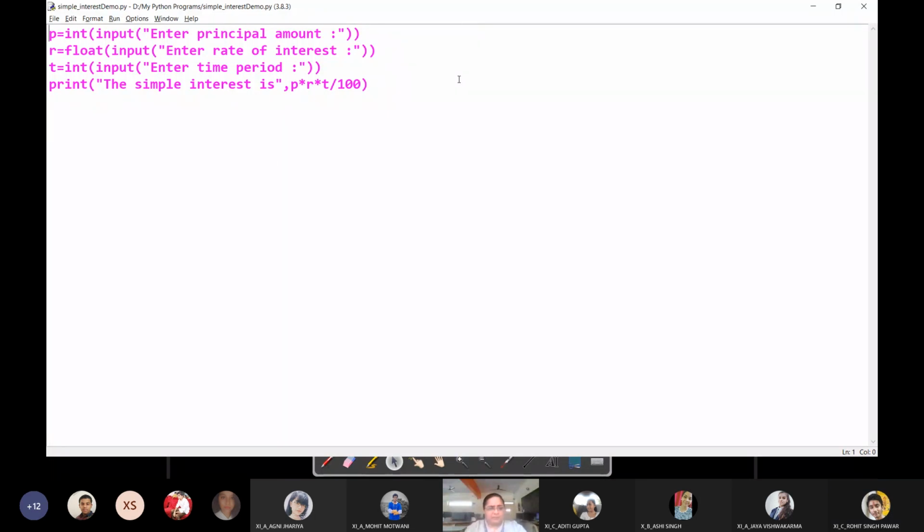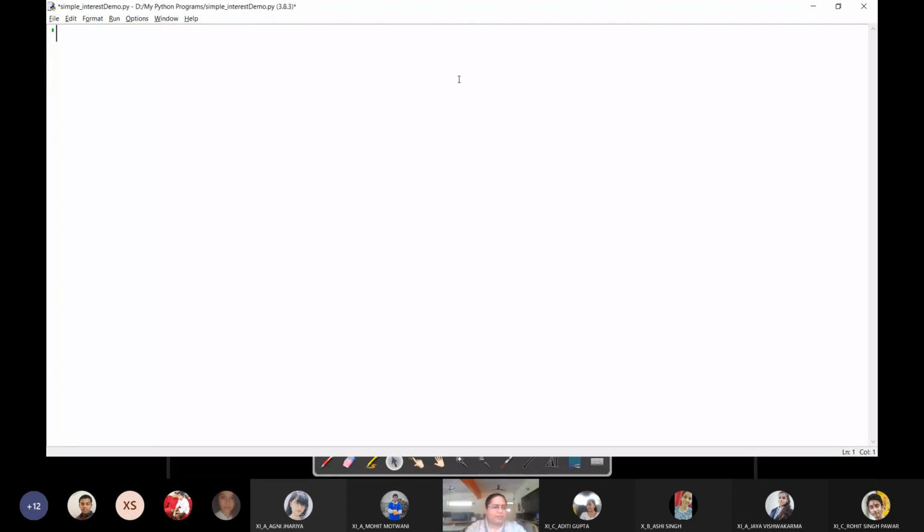Okay. Next question I'm giving you all, and I'm going to use something known as a comment line. You can see triple single quotes I have used here, right? This actually is used to specify a block comment. What are comments? Comments are those lines which are not read by the interpreter. The interpreter does not execute comments.